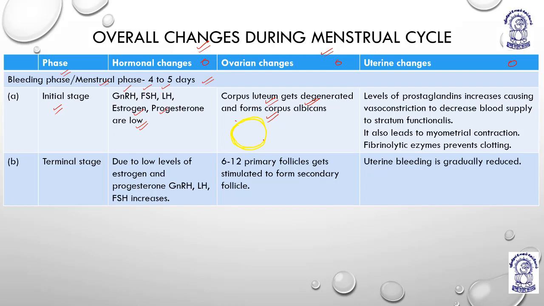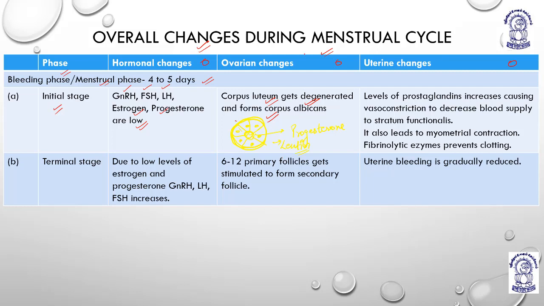This is the corpus luteum formation. It will secrete progesterone. It contains the pigment lutein, and that is why these are known as luteal cells and the name is corpus luteum.